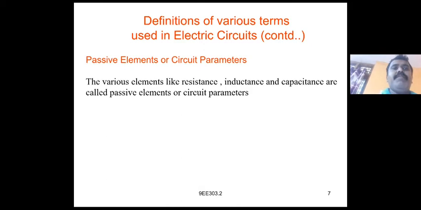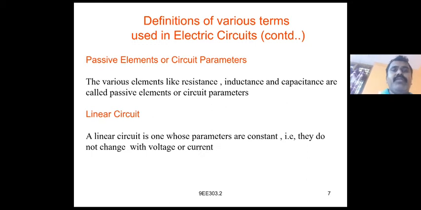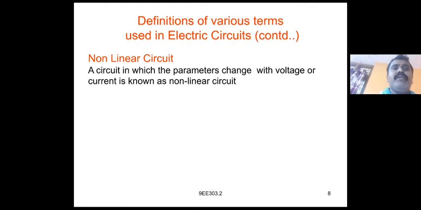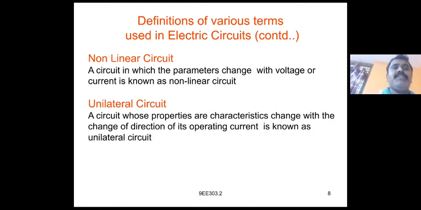Passive elements or circuit parameters. Resistance, inductance and capacitance are called passive elements or circuit parameters. Linear circuit. A linear circuit is one whose parameters are constant. They do not change with voltage or current. And non-linear circuit. A circuit in which the parameters change with voltage or current is known as a non-linear circuit.